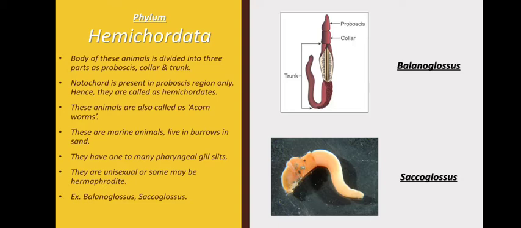Also, they show the presence of pharyngeal gill slits. They are unisexual and a few are hermaphrodite. For example, Balanoglossus and Saccoglossus.